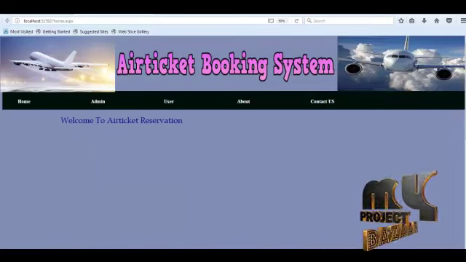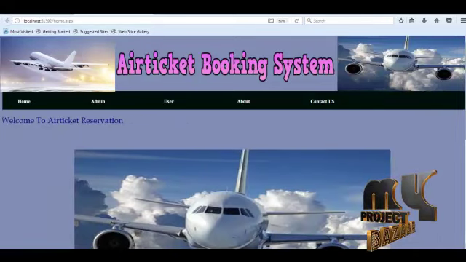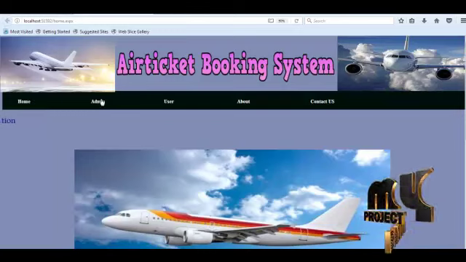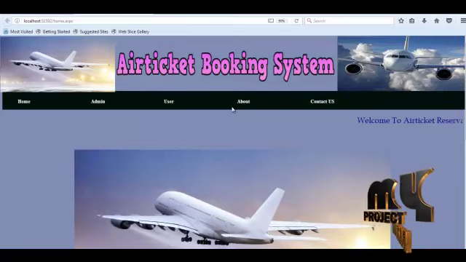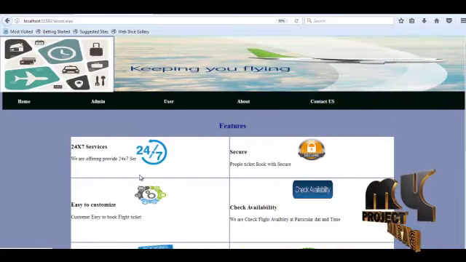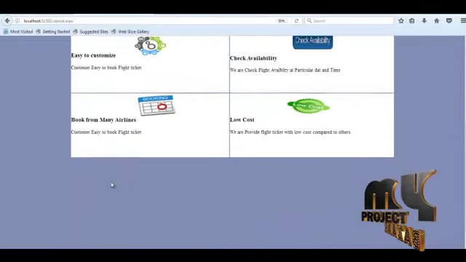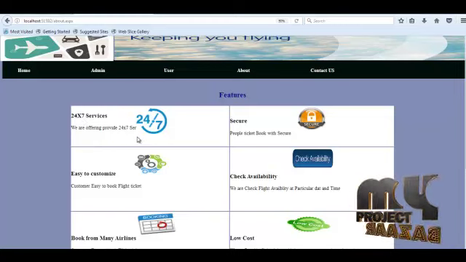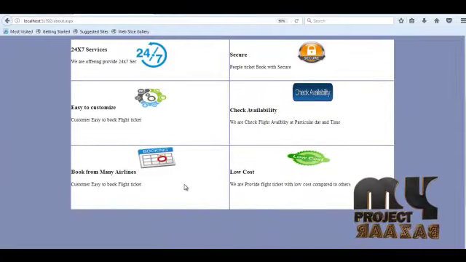Let's see our project. This is our home page. Here we show the five navigation links: home, admin, user, about and contact us. If we click the about navigation link, this page opens. Here will be shown the services and features of this site. Here are the 24/7 services we are offering. Secure ticket booking with secure transaction, easy to customize and check availability.